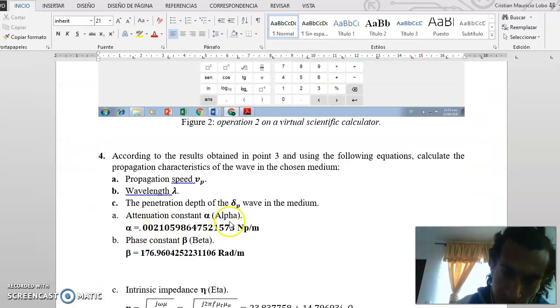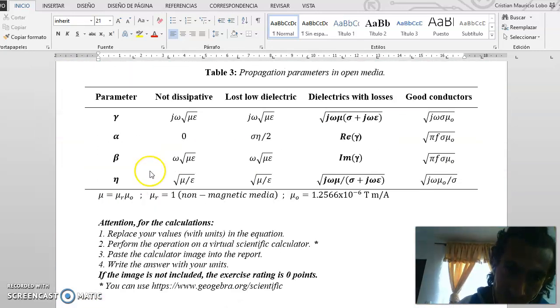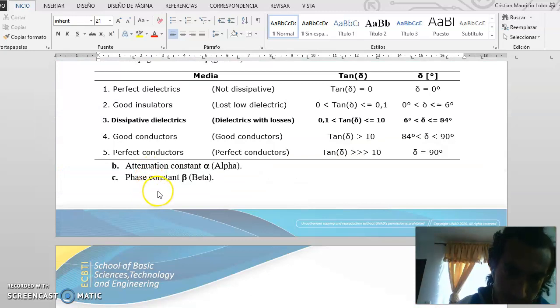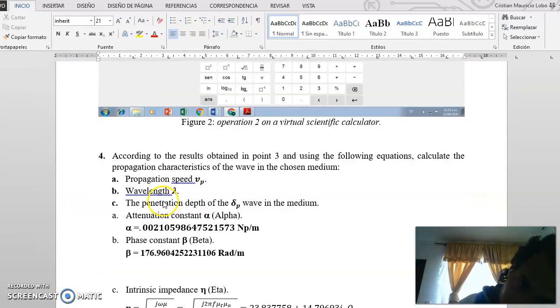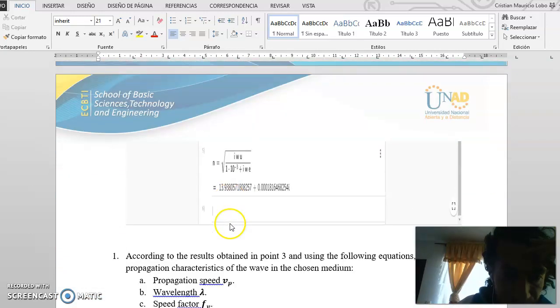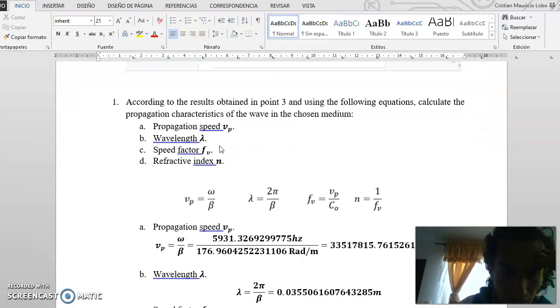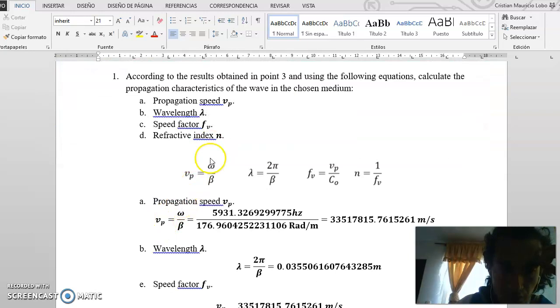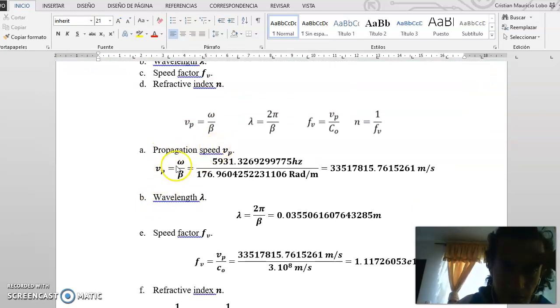This is the attenuation constant. This is the phase constant. This is the intrinsic impedance. Propagation speed.